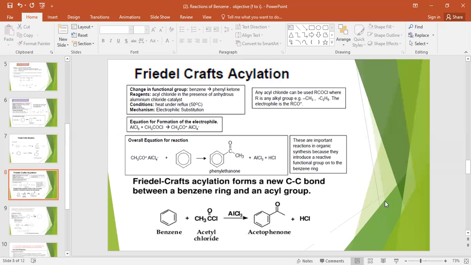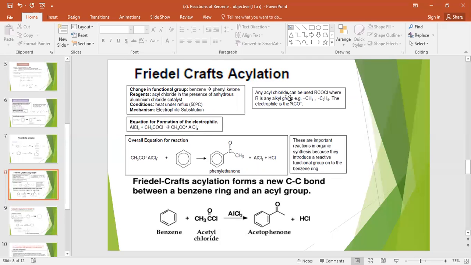Next we have Friedel-Crafts acylation. Before, alkylation; now, acylation. See the change please. There is a change in the functional group from benzene to phenyl ketone. The phenyl group I told you before, and now the ketone COC functional group. The reagent is acyl chloride in the presence of the same AlCl3. The condition required is heat, and we need an electrophile also.